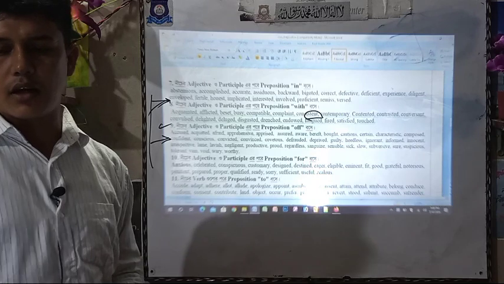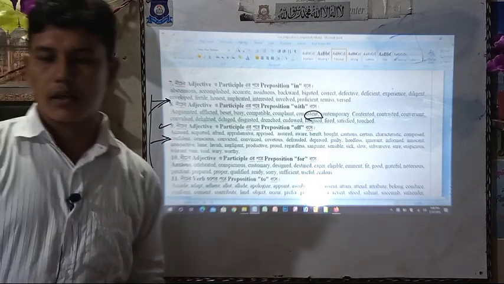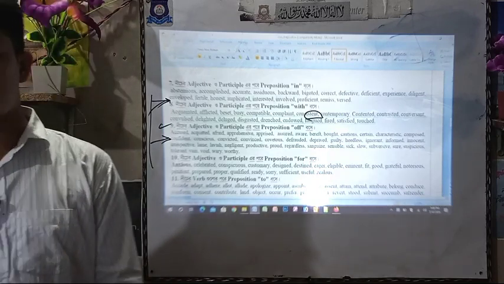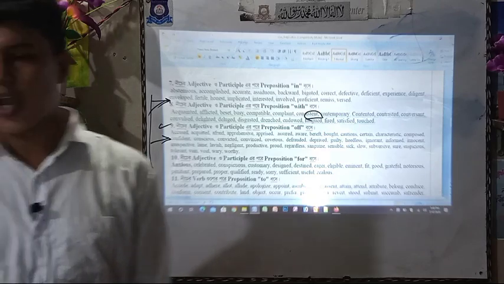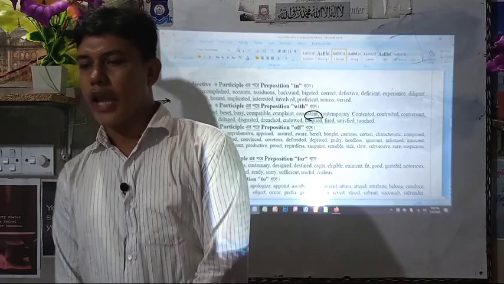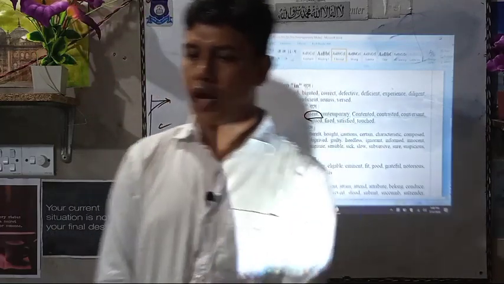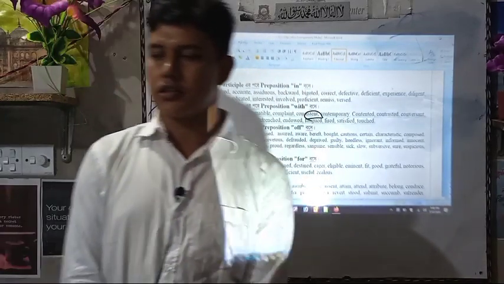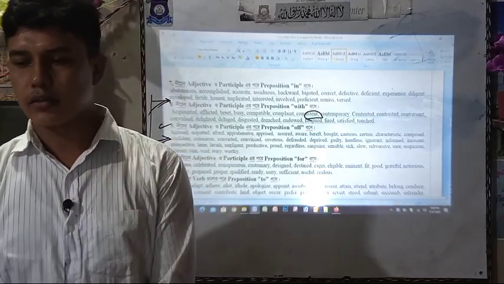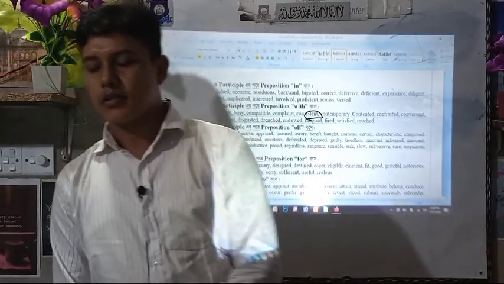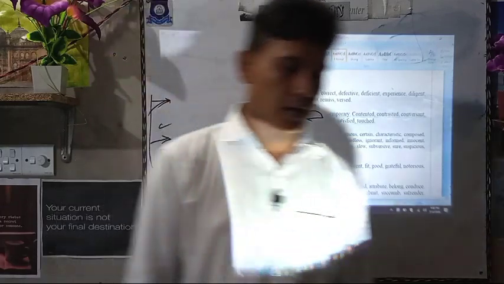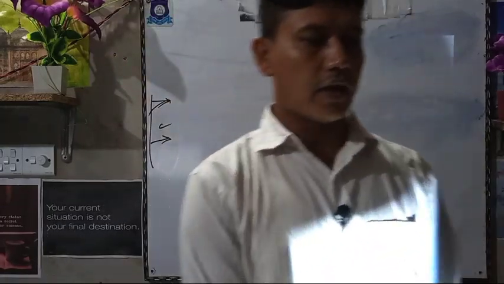Now we can go directly to number 7. I discussed "in". Look at this: accommodations, acknowledged in, accurate in, backward in, correct in, defective in, experience in, diligence in, developed, fertile, honest, implicated, interested, involved, proficient, etc. And this is also difficult for you because I cannot explain here in Bengali.